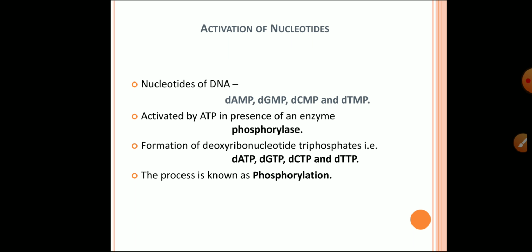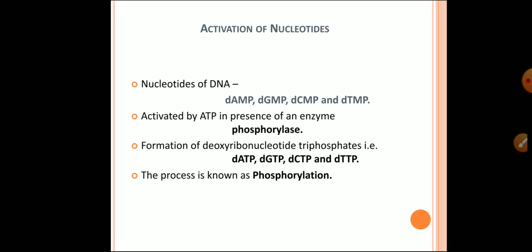The first step is activation of nucleotides. There are four types of DNA nucleotides, that is deoxyribose adenosine monophosphate, guanosine monophosphate, cytosine monophosphate and thymine monophosphate, present in the nucleoplasm. They are activated by ATP in presence of an enzyme phosphorylase.